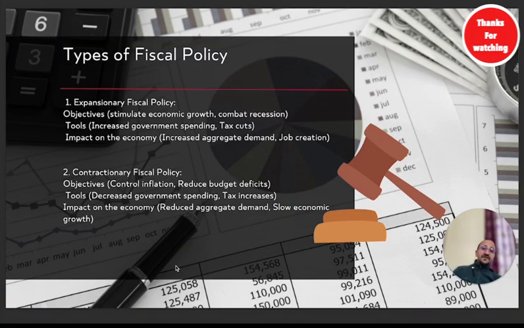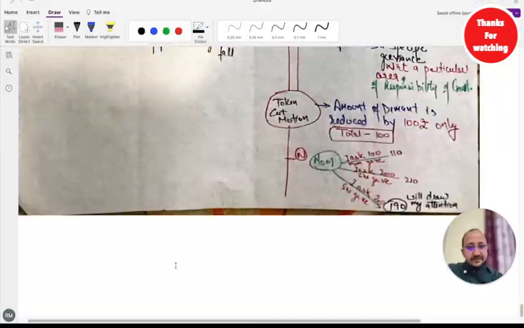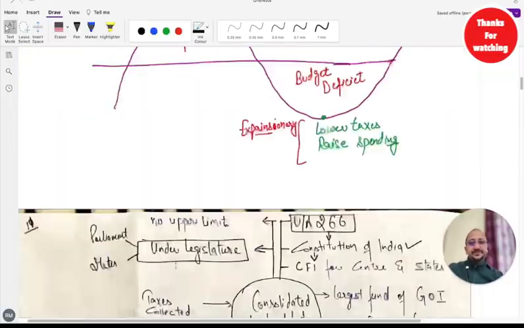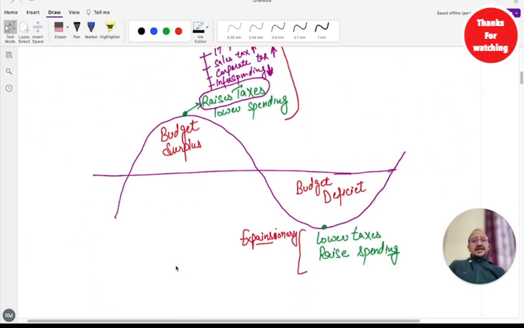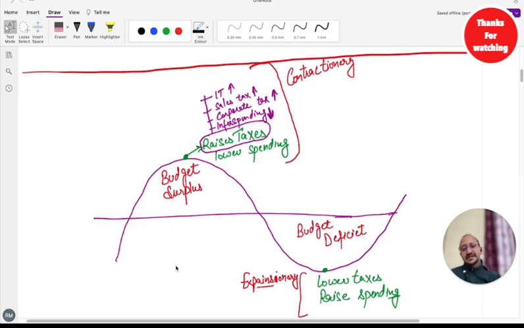Now, this is very important, guys. Type of fiscal policy. Let's understand this again from a small diagram. So, guys, this is the business cycle, and we had already discussed what exactly it is. These are the phases of the business cycle. Trough, crest. In this phase the growth rate is high, and in this phase the growth rate is low.